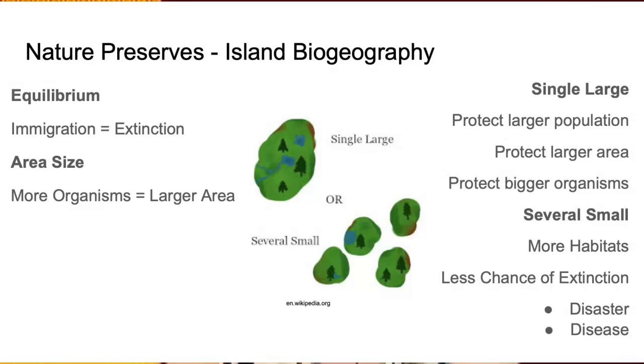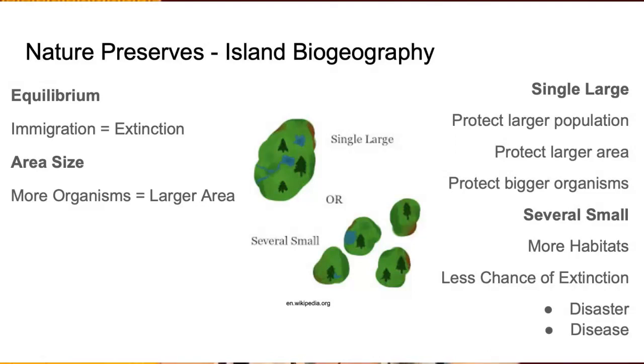The more organisms they have, the bigger the area. Or maybe it's advantageous to have several small populations with few organisms. So when we look at this, scientists, or ecologists, are looking at, is it better to have one single large area with one large population of large animals, or lots of small habitats? Well, there's less of a chance of extinction with many small habitats.